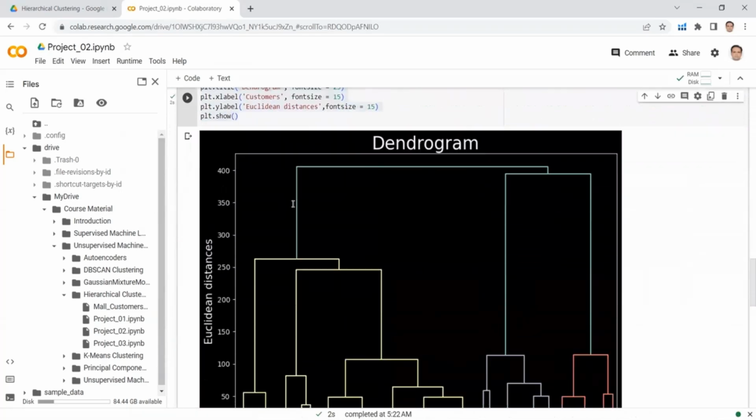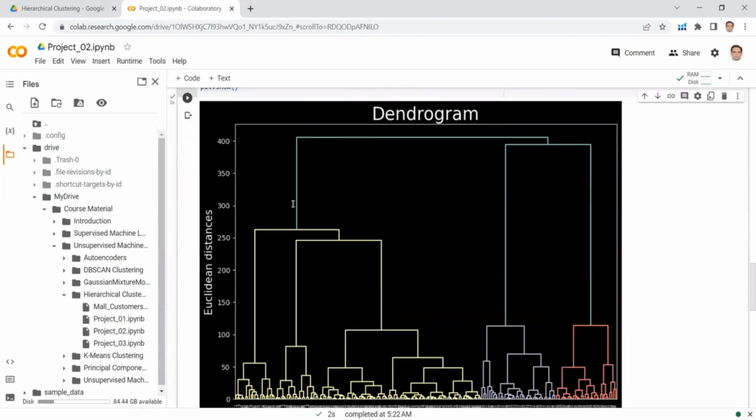Now we can see that this is a dendrogram, and this can be very tricky and misleading. The first step after observing the dendrogram is to select the threshold value. For selecting the threshold value, we need to see a vertical line of maximum length.